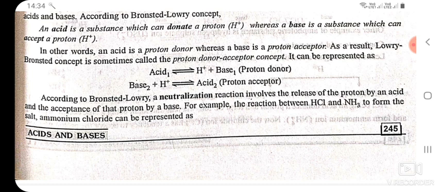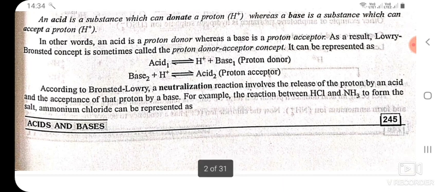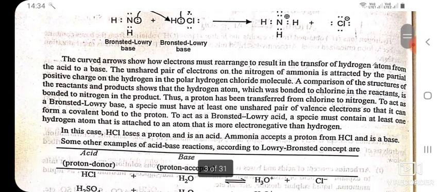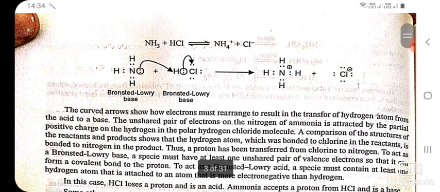According to Bronsted-Lowry, a neutralization reaction involves the release of the proton by an acid and the acceptance of that proton by a base. For example, the reaction between HCl and NH3 to form the salt ammonium chloride can be represented as shown. The curved arrow shows how electrons must rearrange to result in the transfer of hydrogen atom from the acid to a base. The unshared pair of electrons on the nitrogen of ammonia is attracted by the partial positive charge on the hydrogen in the polar hydrogen chloride molecule.